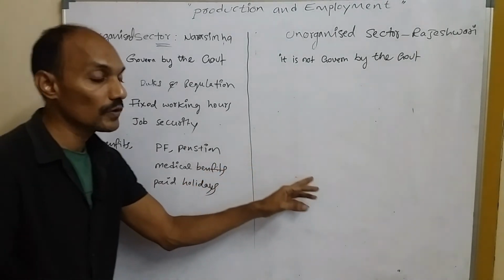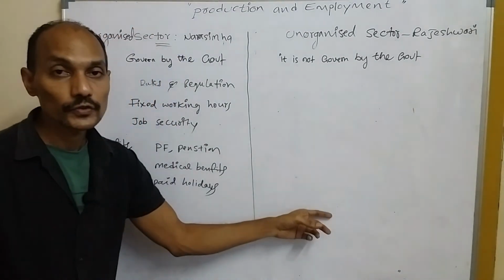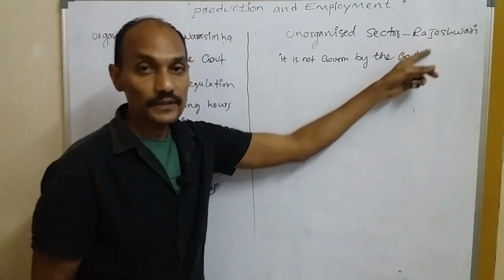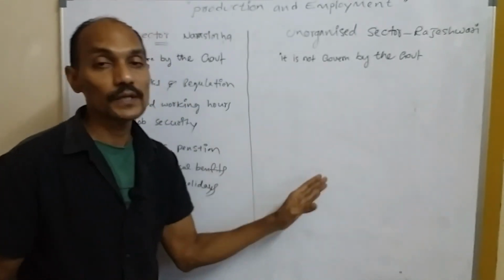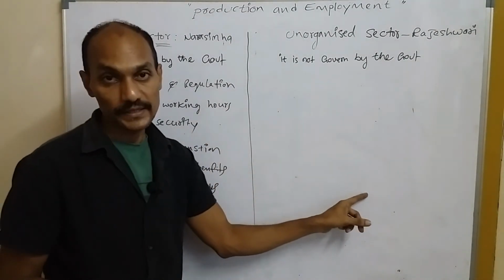But there is no paid holiday in the unorganized sector. If Rajeshwari wants money, she has to go to work on Sundays also. So there are no paid holidays on Sundays.